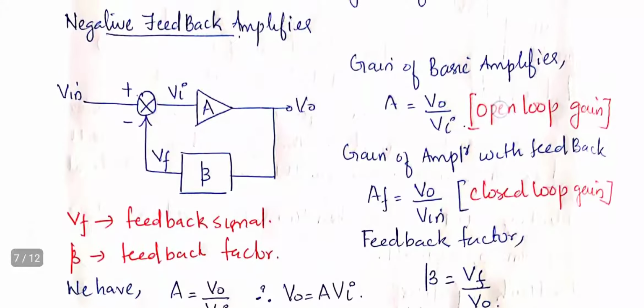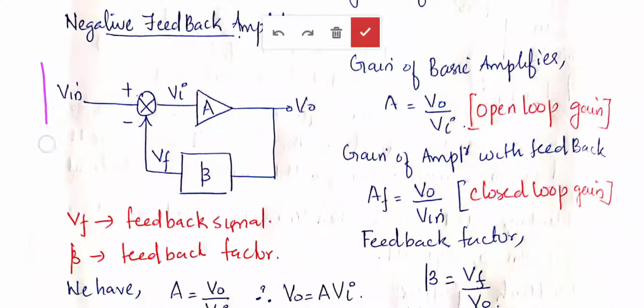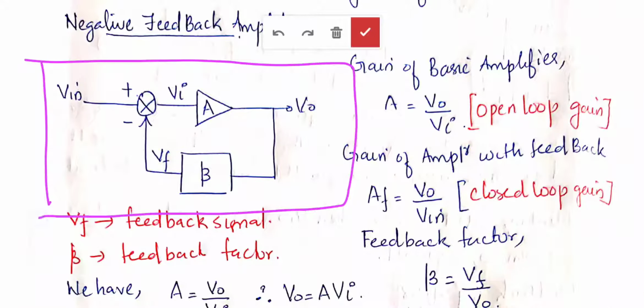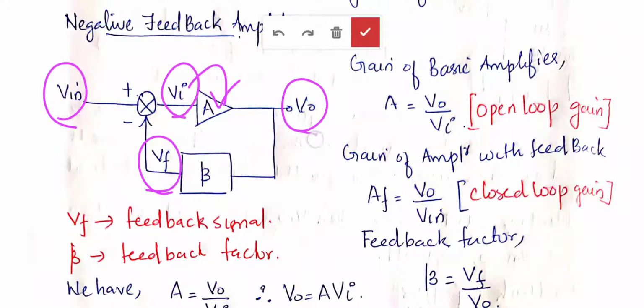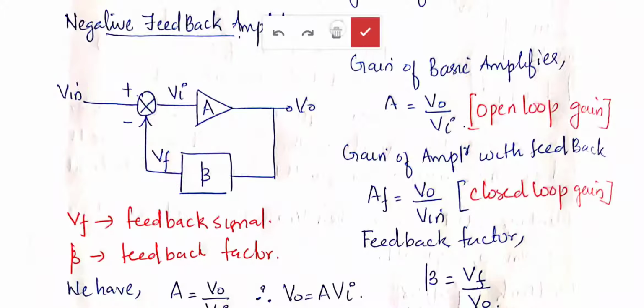So for a negative feedback amplifier, once again drawing the same circuit, the difference will be that the mixing will be a subtractive operation for negative feedback. For positive, that will be an addition operation. So Vin is mixed with VF to get Vi, that is the input of the amplifier with gain A. The output is VO, that is given to the feedback network having gain beta. The feedback signal is VF, that is connected to the input.